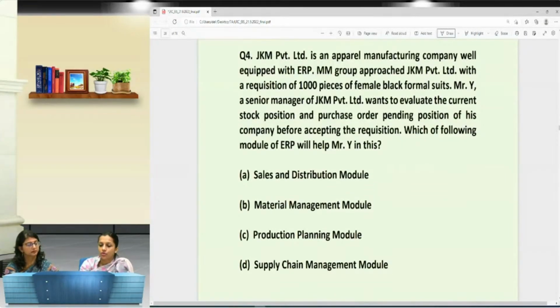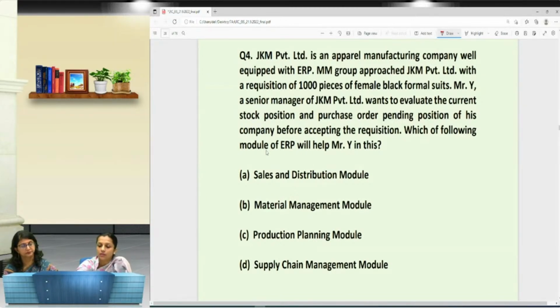Now understand the question. JKM Private Limited is an apparel manufacturing company well equipped with ERP. So MM Group approached JKM Private Limited with a requisition of 1,000 pieces of formal black suits. Mr. Y, who is a senior manager of JKM Private Limited, wants to evaluate the current stock position and purchase order pending position of his company before accepting the requisition. Which of the following modules of ERP will help Mr. Y in this? So, what does this question say?